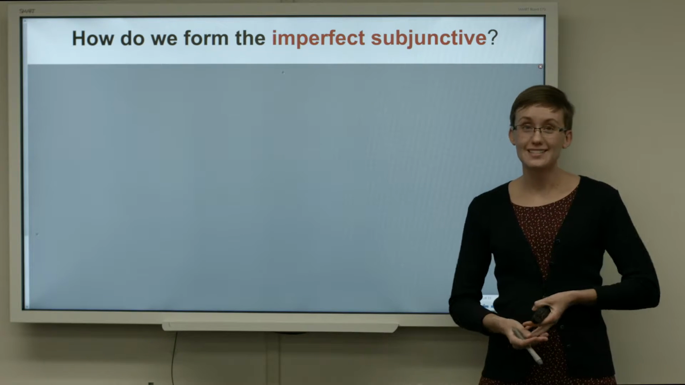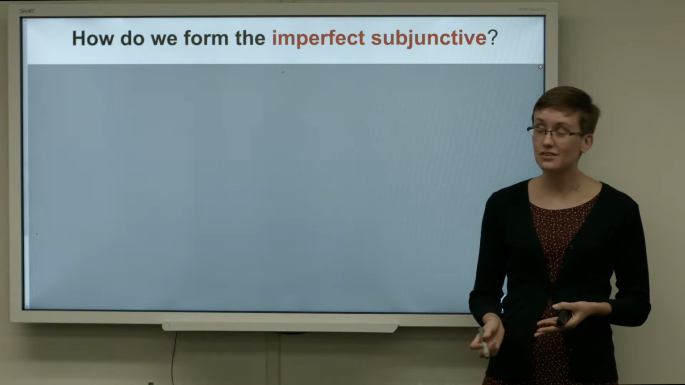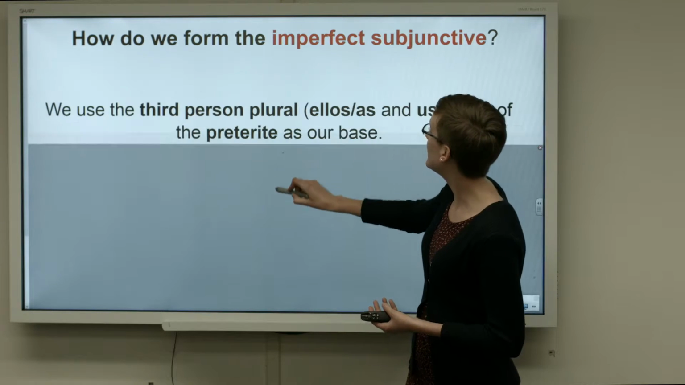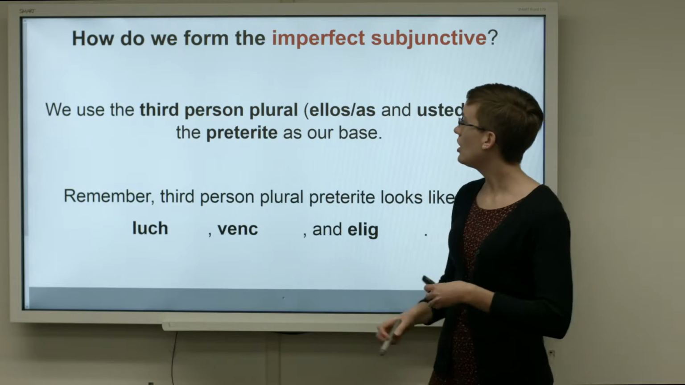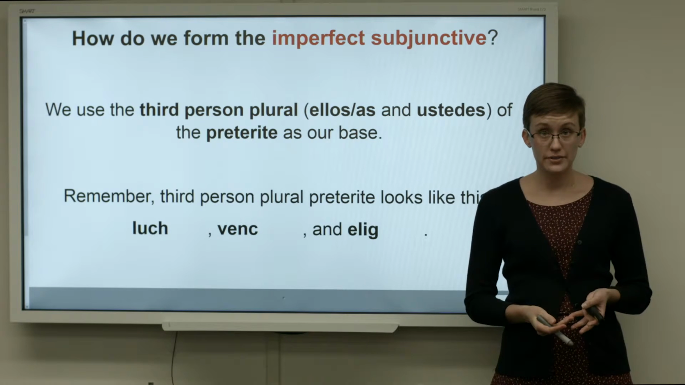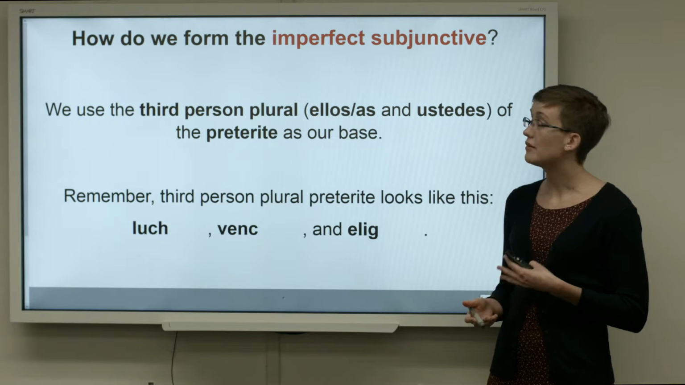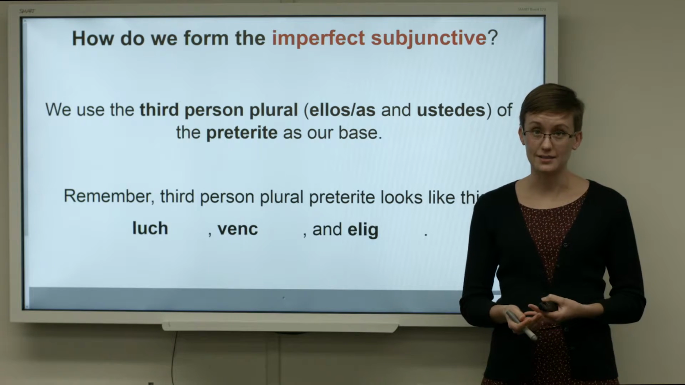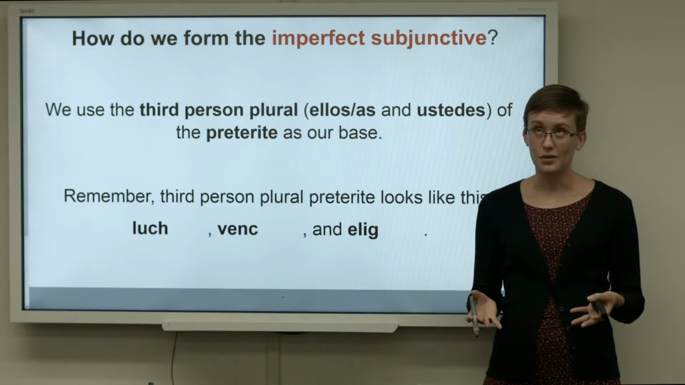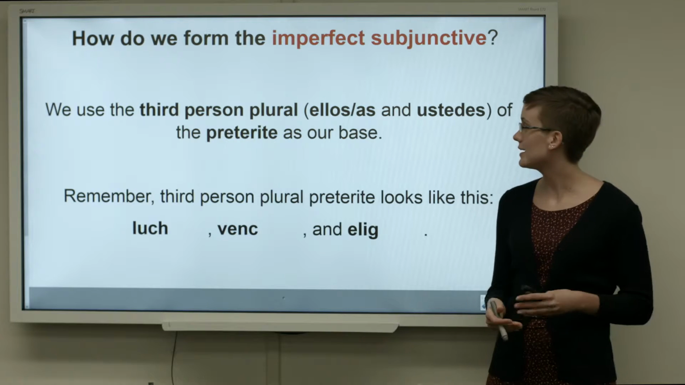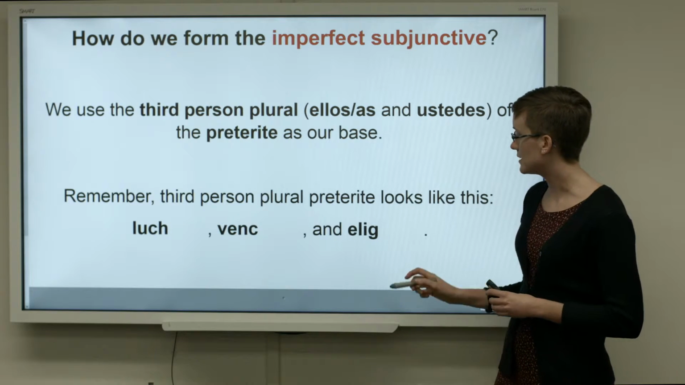So by now you are asking, how do we form the imperfect subjunctive? It's not so bad. We use the third person plural, so the ellos, ellas, and ustedes form of the preterite, as our base. So you're thinking, well, what is the third person plural preterite again? It looks like this.